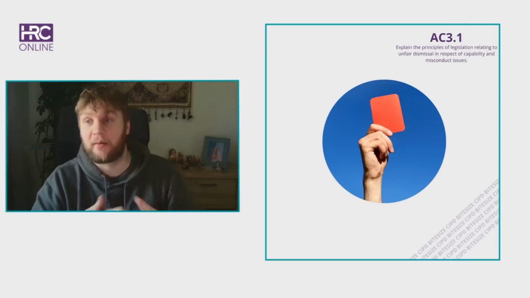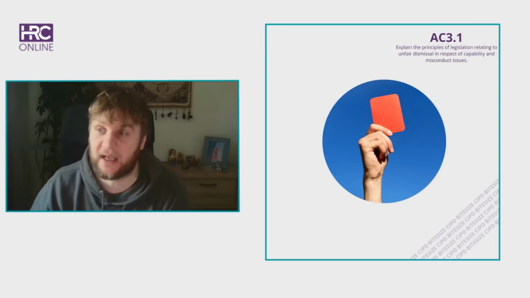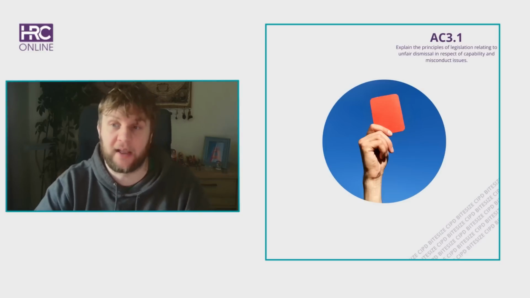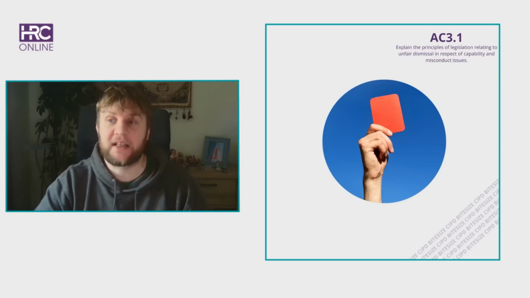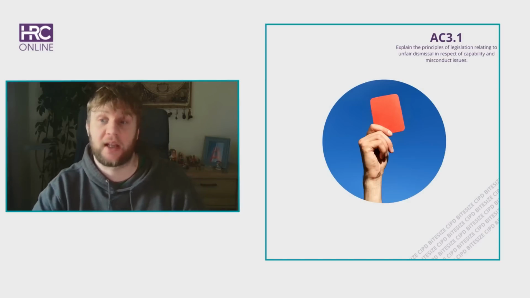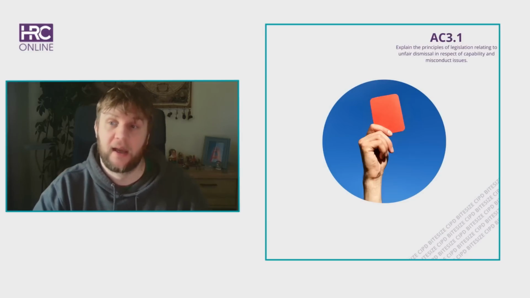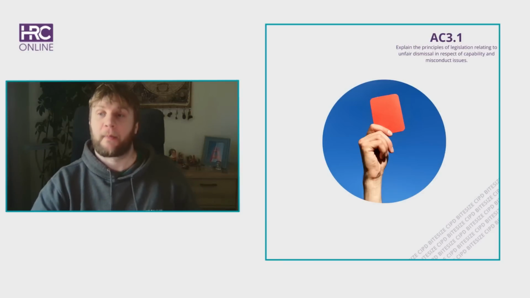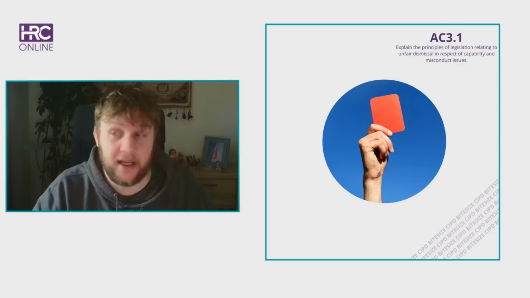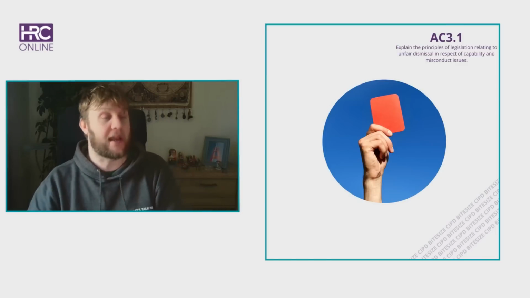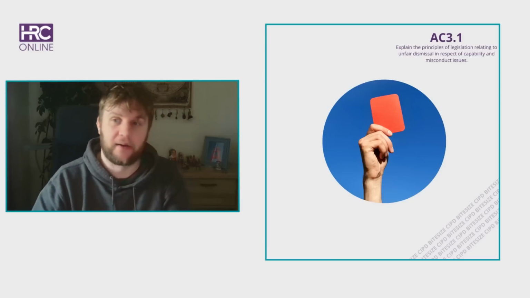So capability, the player who is consistently missing shots, fumbling passes, lacking stamina to keep up with the game, the coach might decide the player isn't performing at the expected level. Unfair dismissal is just like the coach can't bench a player for a single bad game. Legislation ensures that the team provides the player with the proper training, opportunities to improve, and a fair warning before dismissal. An example might be that you offer the player additional training sessions. You might change the position or give a chance to prove themselves in a practice game before taking action. You can't just have one bad game and get rid.